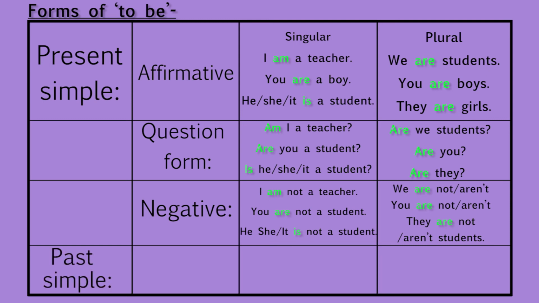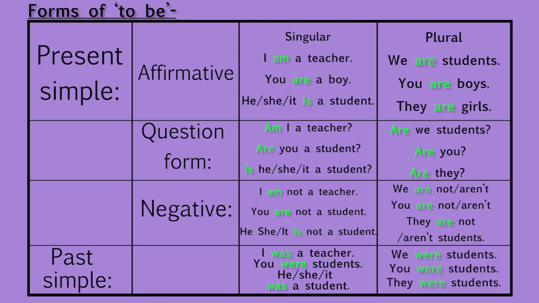Let us see in past tense. I was a teacher. Concentrate on the forms of to be; they are in the bold type. You were students. He was a student. Here, we were students. You were students. They were students. The singular and plural forms. Please see the bold type verbs. The past participle: mind you, the only form of to be in past participle is been, B-E-E-N.